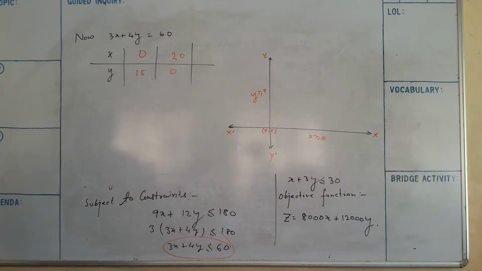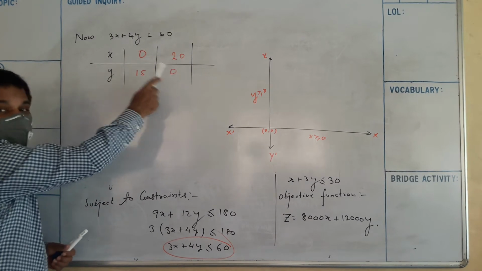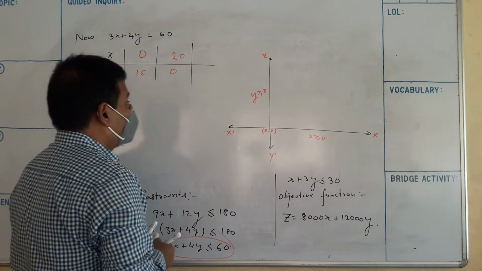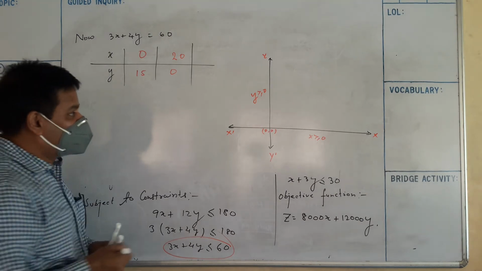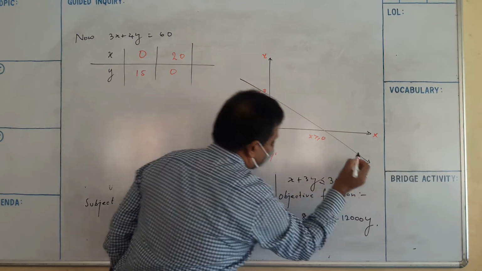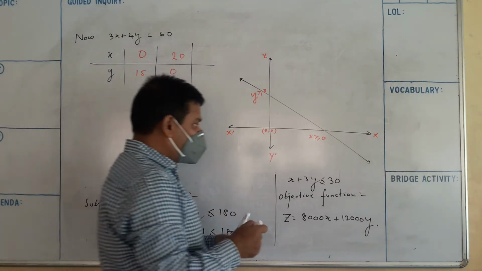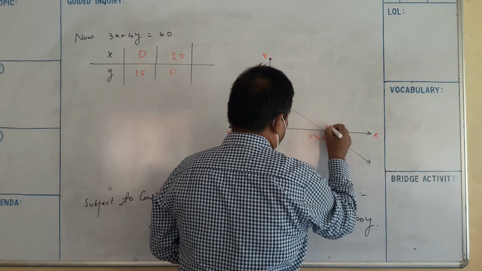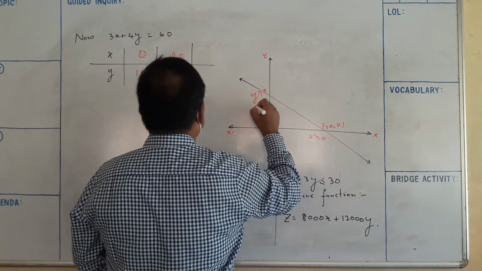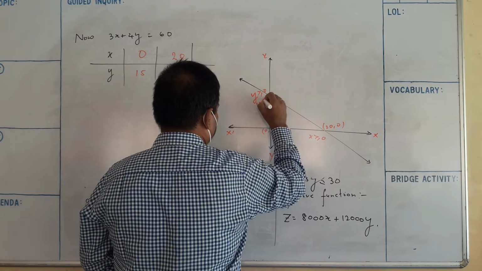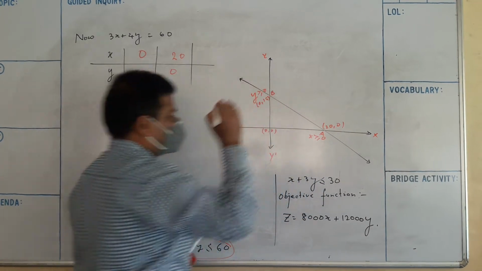So see here, what is your x intercept? The x intercept is (20, 0) and the y intercept is (0, 15). Roughly I am drawing the graph. So here this point is (20, 0) and here the point is (0, 15). Suppose this point is A and this point is B.